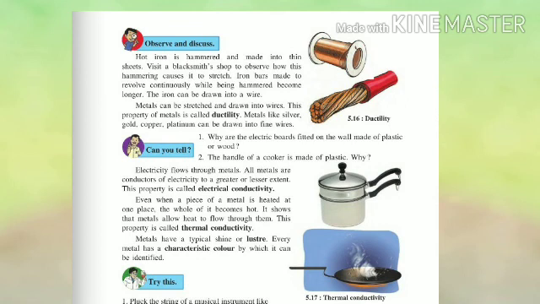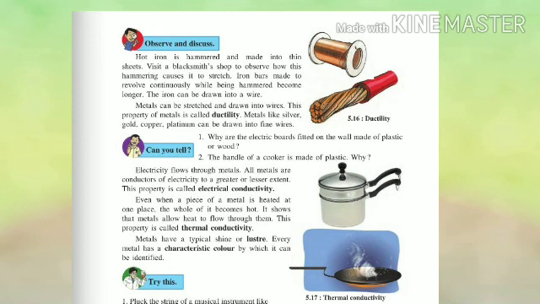Now students, can you tell why the electric boards fitted on the wall are made of plastic or wood? In plastic and wooden material, there is no electrical conductivity. When we are touching electric boards, we should not get an electric shock. Therefore, the electric boards fitted on the wall are made up of plastic or wood.